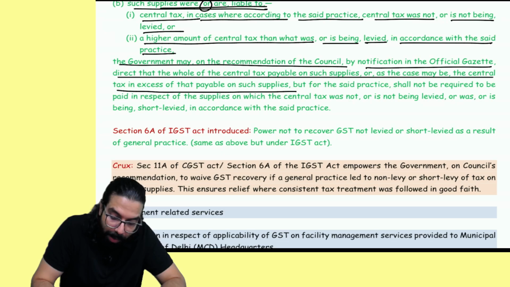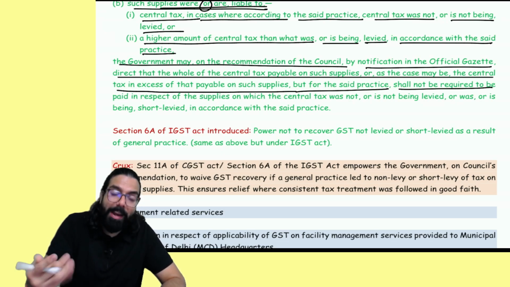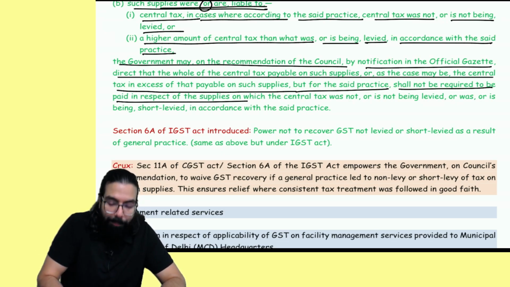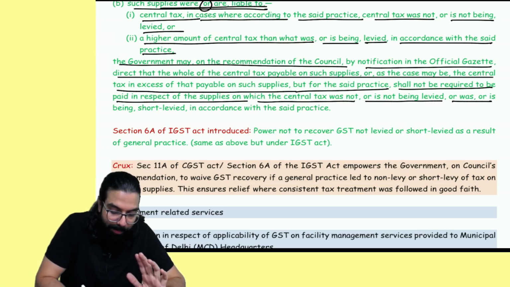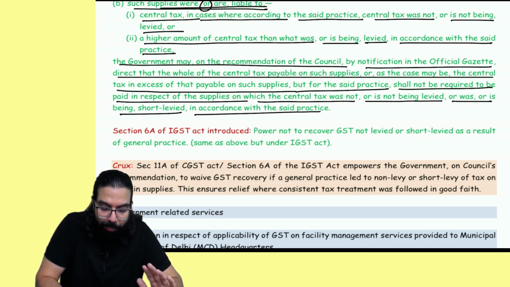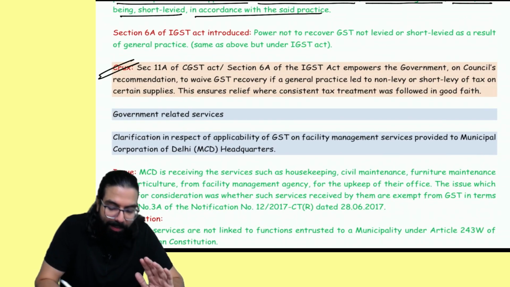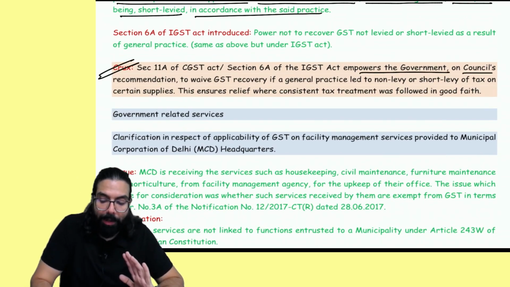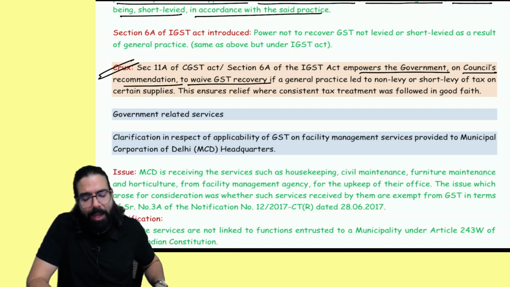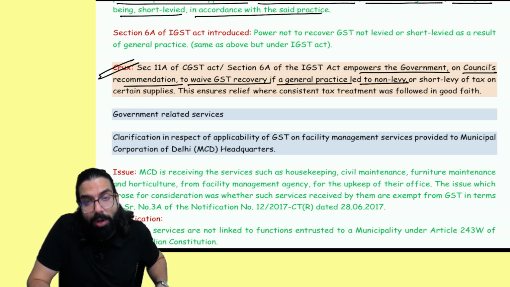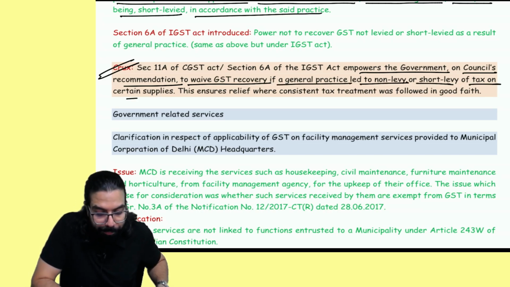It says that, but for the said practice, it shall not be required to be paid in respect of supply on which the central tax was not levied, or is being short levied, in accordance with the general practice. So basically, section number 11A empowers the government. On the council's recommendation, the government can waive off the GST recovery if a general practice led to non-levy or short levy on certain supply.